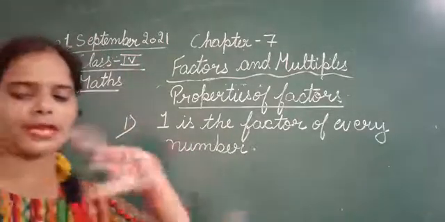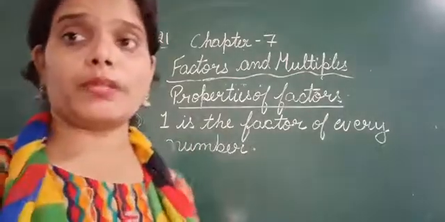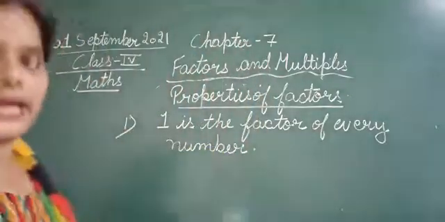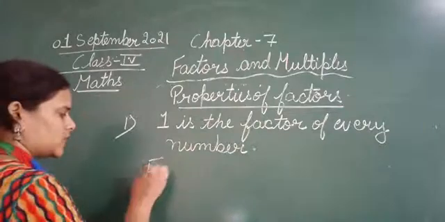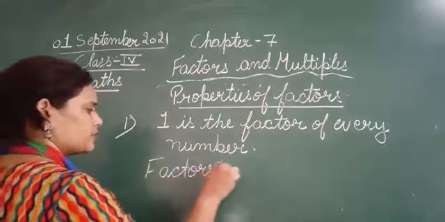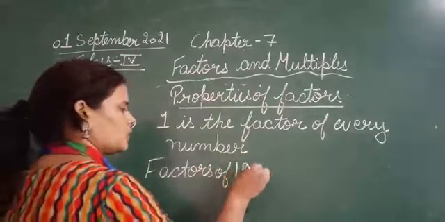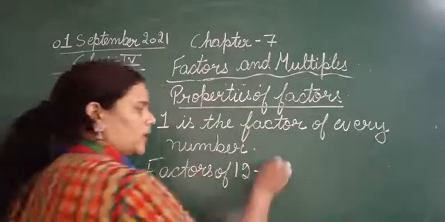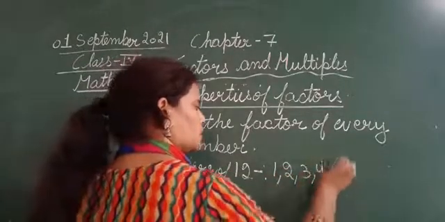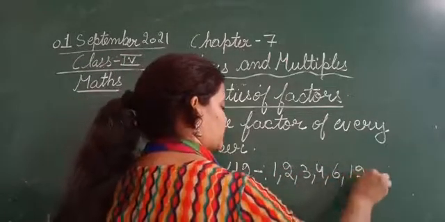So look, earlier in our notebook we calculated the factors of 12 and 18. I am just writing it here directly. So we have calculated the factors of 12. Which ones were they? You can check in your notebook. It is 1, 2, 3, 4, 6 and 12.